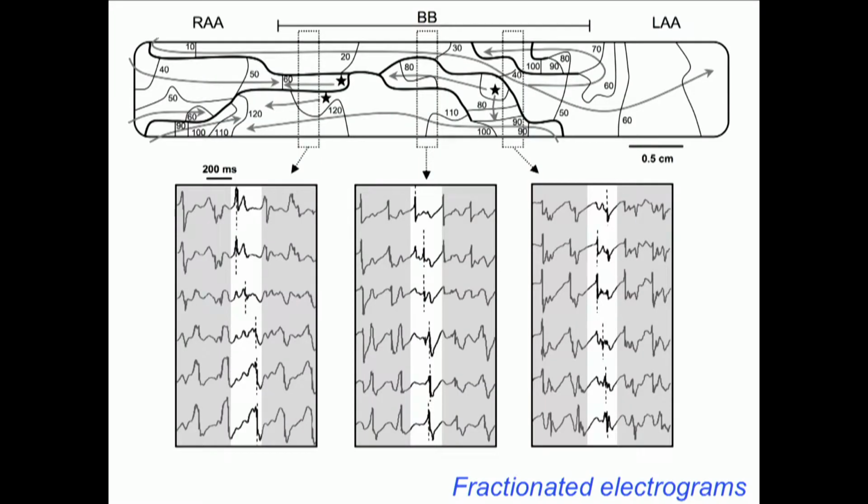So we think that the fractionation in Bachmann bundle actually is caused by the dissociated activation of these parallel fibers, where the different components of the fractionated electrograms reflect the dissociated activation of these adjacent fibers sensed by an electrode.